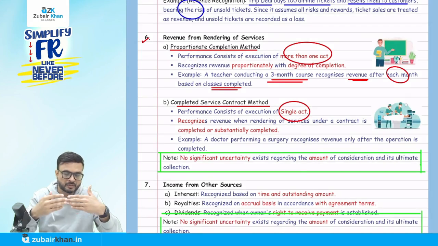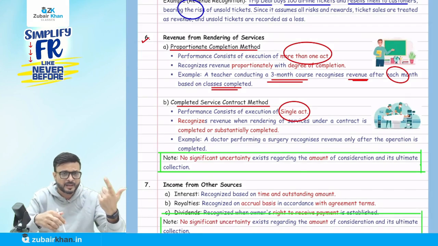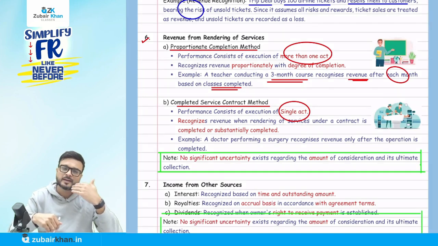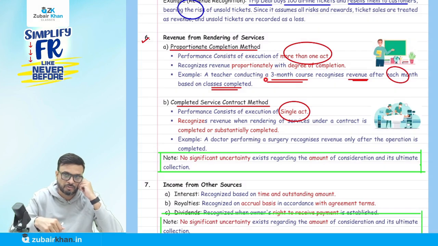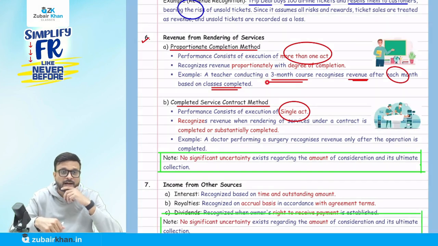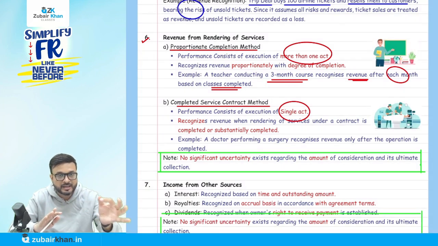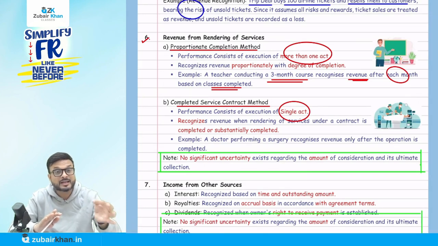They will not ask you the accounting entry, but I can tell the accounting entry as well. To make it easy, suppose for example you gave me 6,000 for an exam oriented batch. So I receive the amount from you, and I will pass the entry: cash bank account debited 6,000, income received in advance credited 6,000. I will not credit the P&L account income. Why? Because I have not yet provided services.